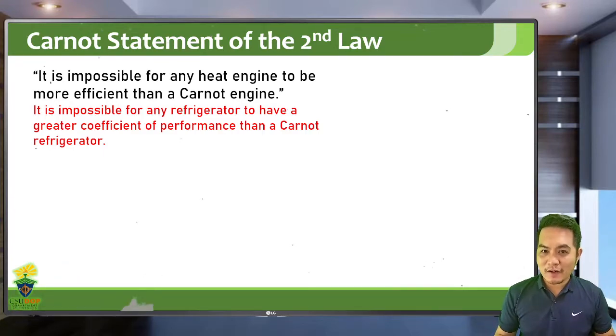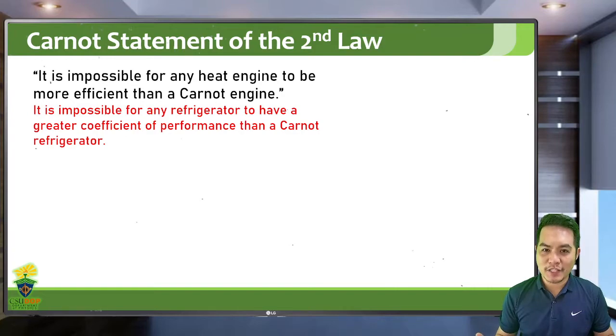In terms of the refrigerator, the Carnot statement says that it is impossible for any refrigerator to have a greater coefficient of performance than a Carnot refrigerator. So again, the Carnot engine and the Carnot refrigerator are the perfect engine and the perfect refrigerator.